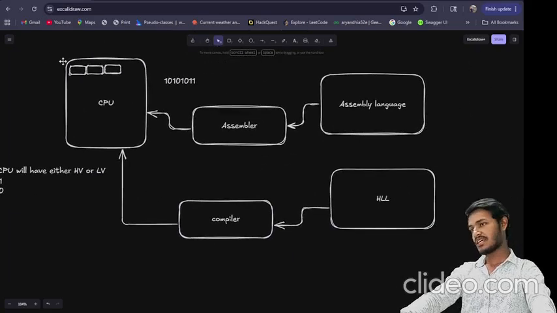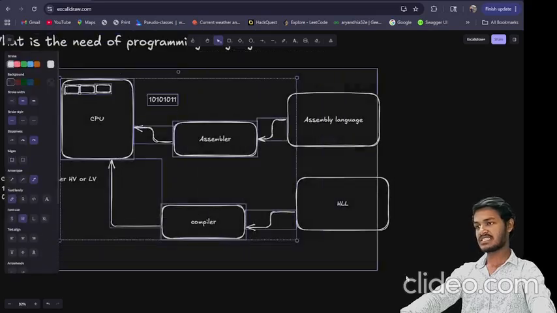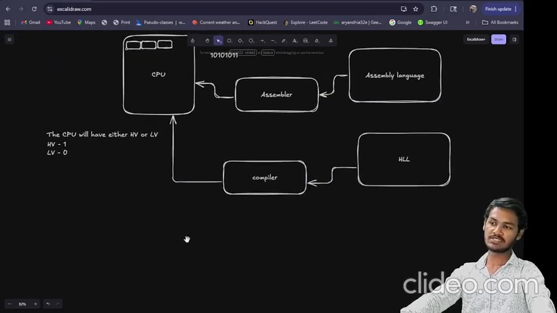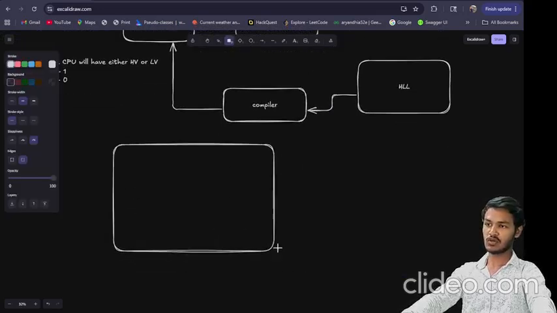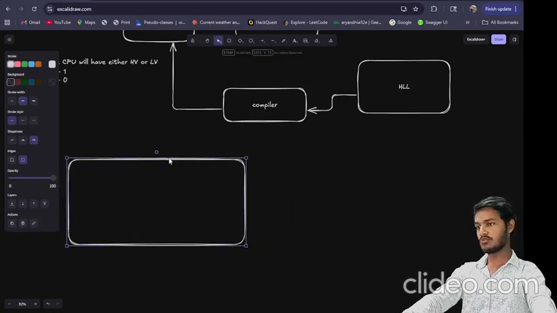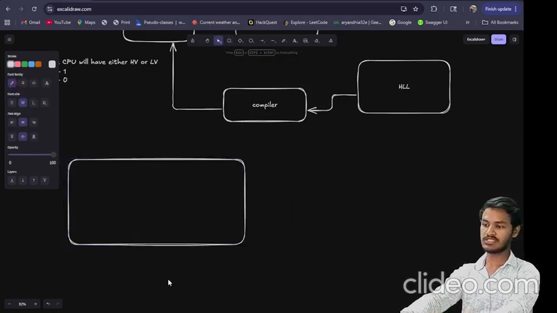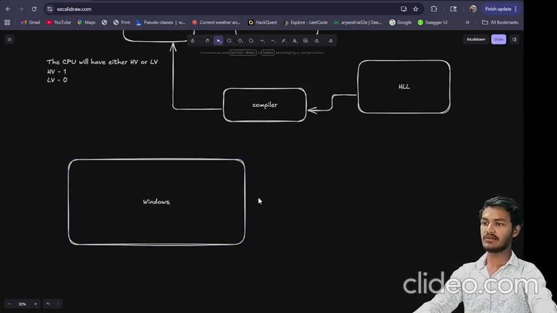So in this way, a program executes in the CPU, but still we have some problem. Let's say we are developing a software. We have two environments, one is Windows and one is Linux.